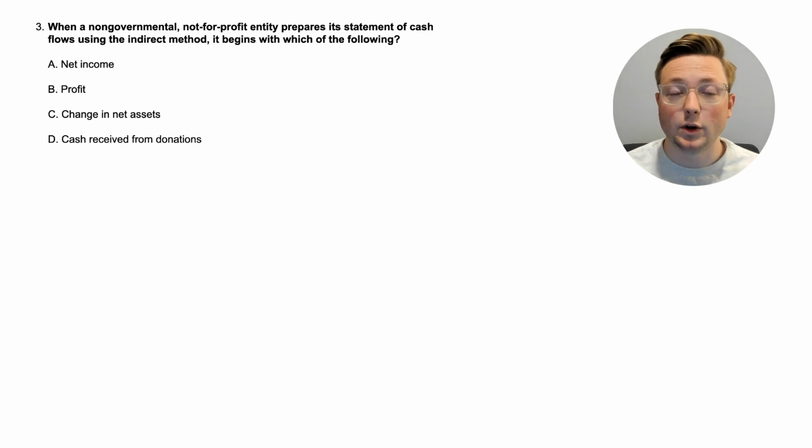All right, here we are at question 3. When a non-governmental not-for-profit entity prepares its statement of cash flows using the indirect method, it begins with which of the following? So if you remember, in the previous video where we talked about the cash flow statement for a for-profit entity, they start with net income, and then they make adjustments from there, adding in non-cash expenses and things like that. Do they start with the same thing for a nonprofit organization?